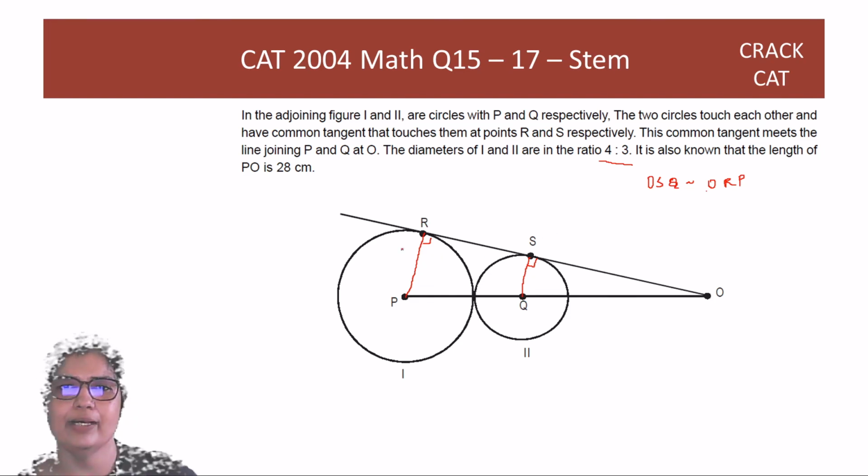And what is RP, guys? RP is 4 times the radius, and this is 3 times the radius. I know that OP is 28.